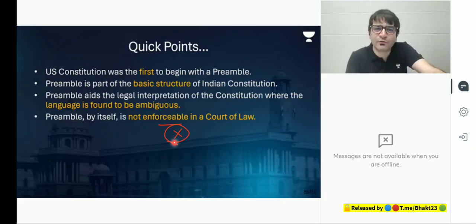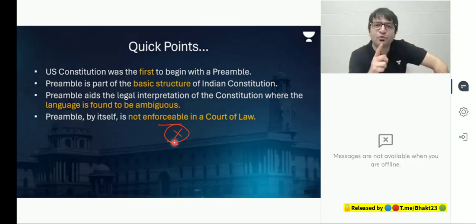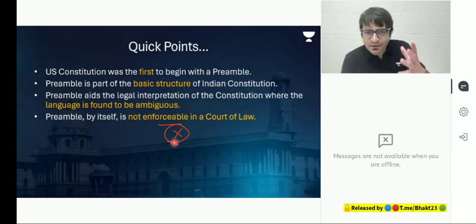But you can't approach the court to enforce the preamble, because the preamble in itself is not enforceable. It is the philosophy of the Constitution. It reflects the broad objectives of the Constitution. In itself, it is not enforceable, so you can't approach the court saying, implement the preamble, because it is not enforceable in a court of law. Does that mean it has no significance then? It has a significance. What is the significance? Two things. Now listen to me carefully. What is the preamble? Philosophy.